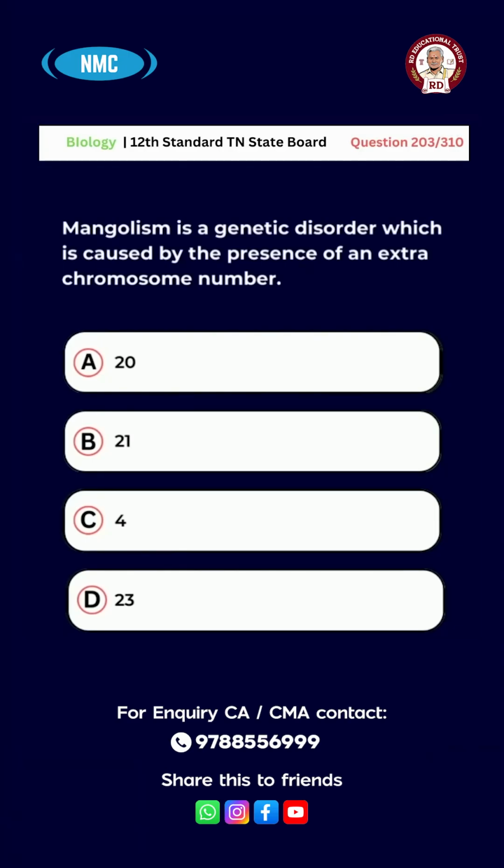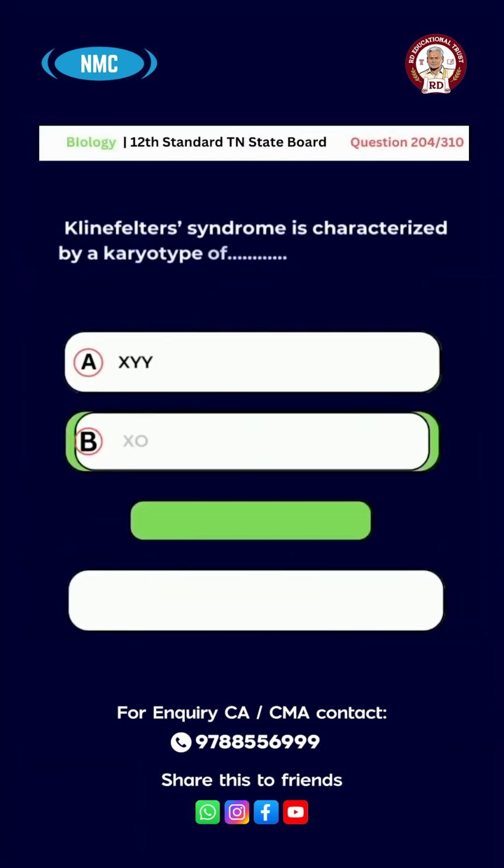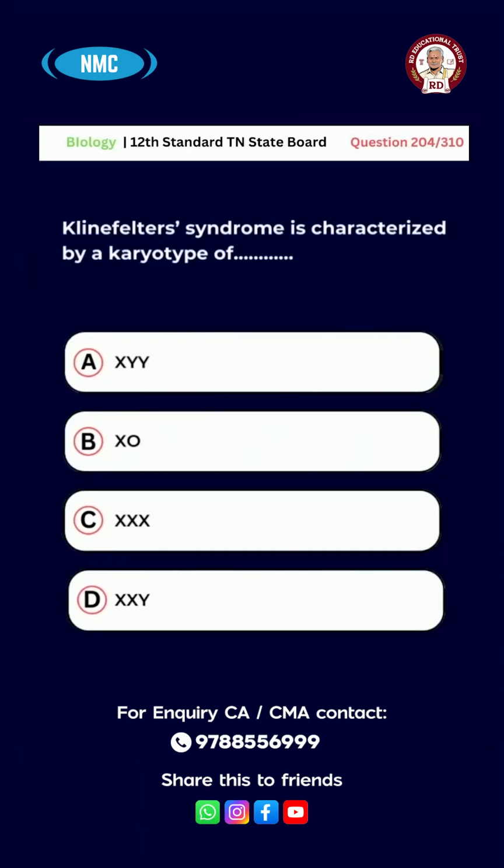And the right answer for this question is option B, 21. Question number 204. Klinefelter syndrome is characterized by a karyotype of A. XYY, B. XO, C. XXX, D. XXY. And the right answer for this question is option D.